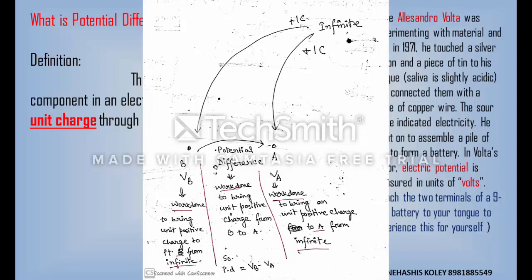If we want to bring a unit positive charge from point B to point A, then this work done will be equal to the potential difference between these 2 points. What I have said is that the potential difference between these 2 points: the work done to bring the unit positive charge to point A is VA, and to bring a unit positive charge to point B is VB. So the difference between the work done is the potential difference, which is the amount of work done to bring a charge from point B to point A or vice versa.